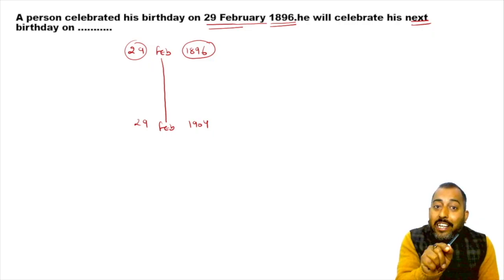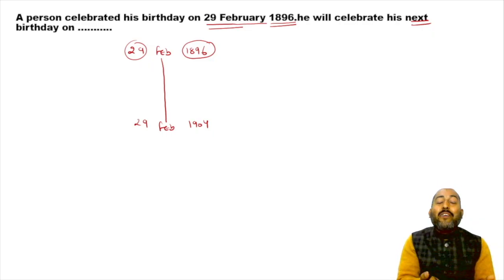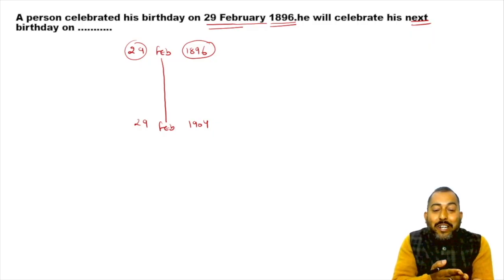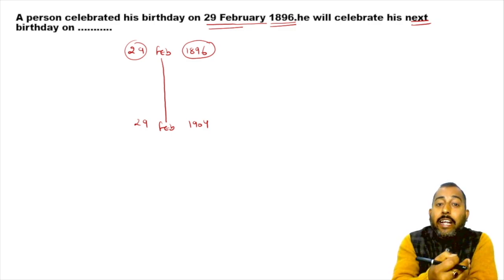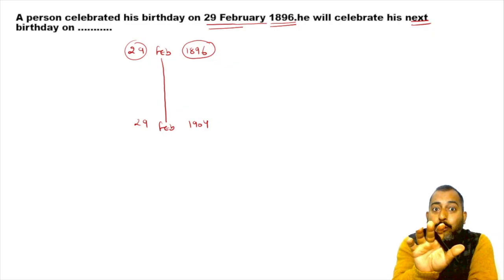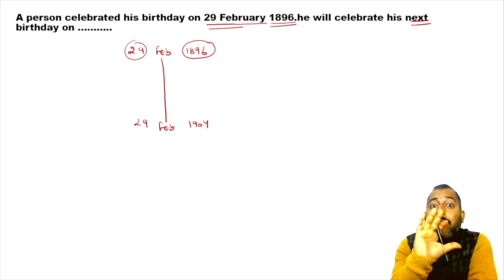Only in case of a leap year do we have 29th February. So the occurrence of 29th February and the occurrence of a leap year is one and the same thing. 1896 is leap, so there is going to be a 29th February, but there is no 29th February in 1897.